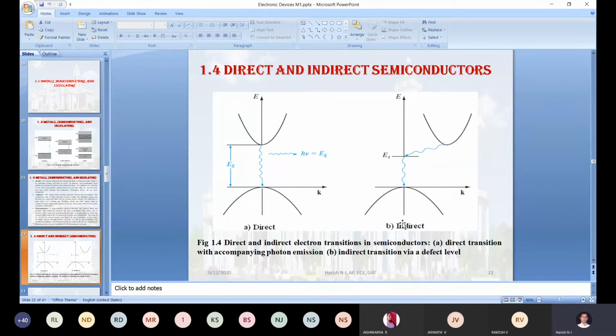But in the indirect semiconductor, this particular electron does not move straight, or vertically, towards the valence band. Just have a look at this diagram carefully. This electron moves horizontally somewhere else within the energy band itself. Correct? So within the band it moves somewhere else, then finally it moves to the valence band. Just check why this happens: due to the vibration of the lattice.